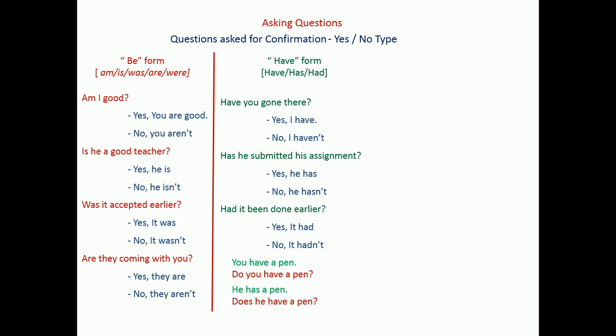So normally we write he has a pen, but while using it as a question we have to use does he have a pen, not does he has a pen. Okay, please take a note of it.